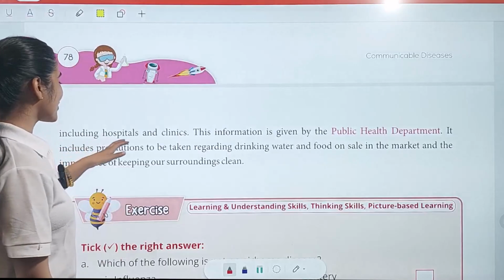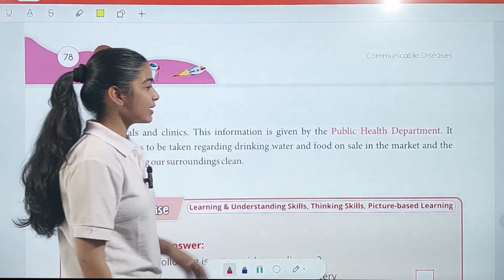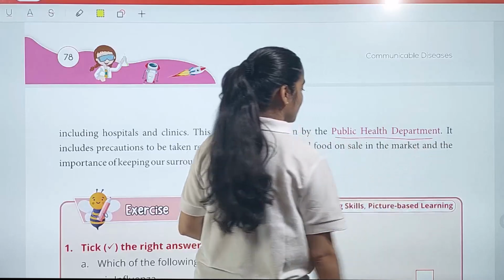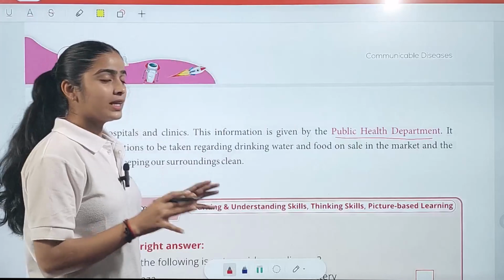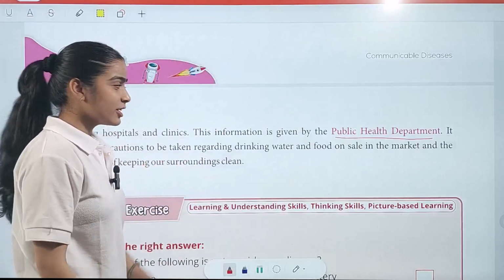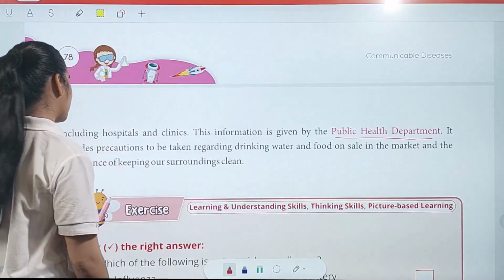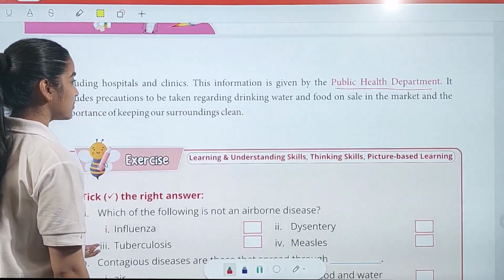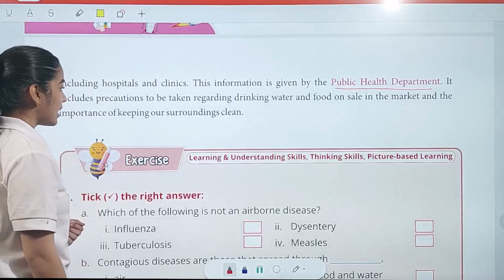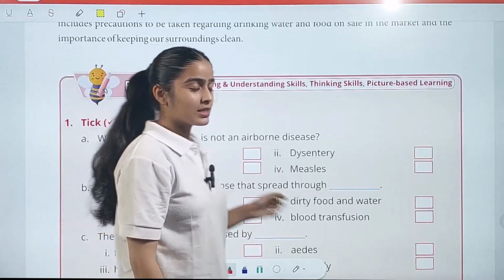Including hospitals and clinics, this information is given by the public health department, who provides this awareness. It includes precautions to be taken regarding drinking water and food on sale in the market, and the importance of keeping our surroundings clean. So students, this is the end of your chapter.